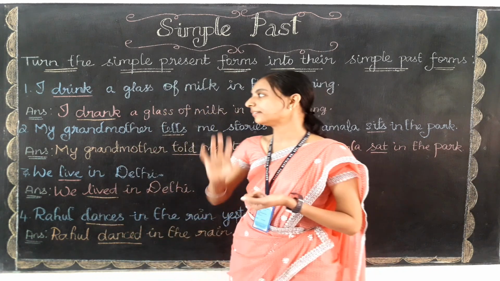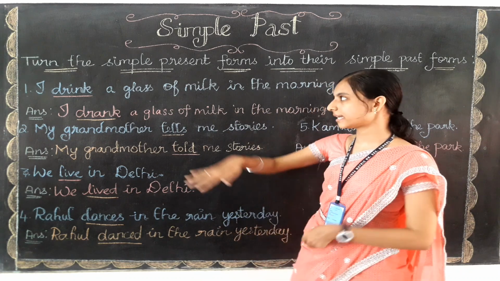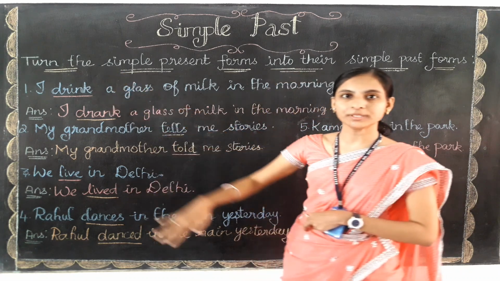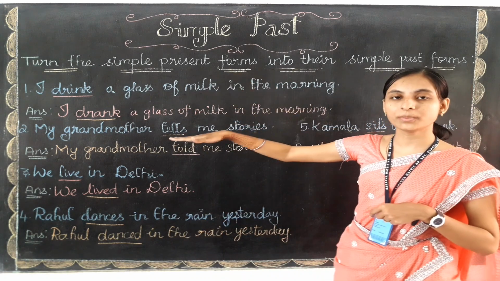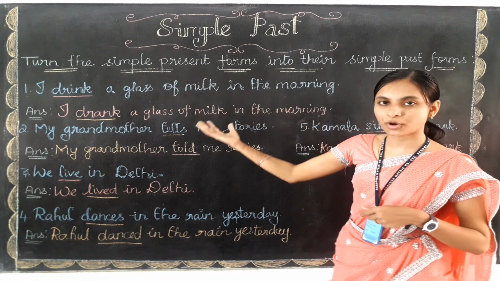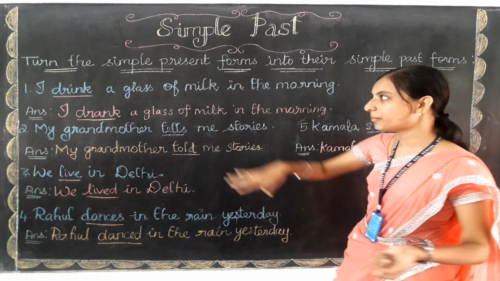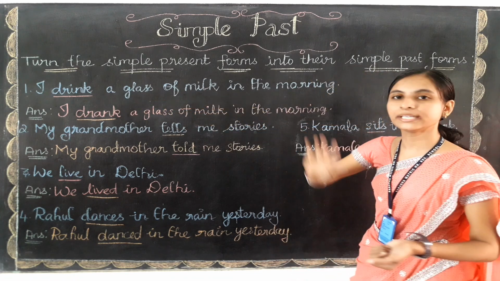I hope you are clear with this exercise, children. So let me read out the questions with answers once again. See what we need to do in this exercise. We have changed the present form verb into the past form. We have converted the simple present form into simple past form. Let me read out the first question. I drink a glass of milk in the morning.